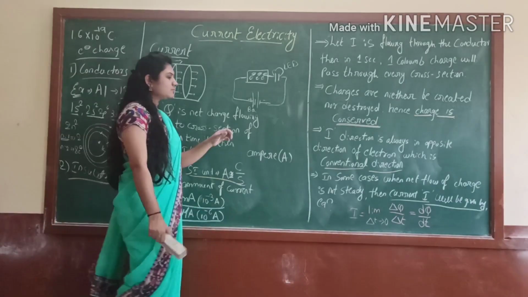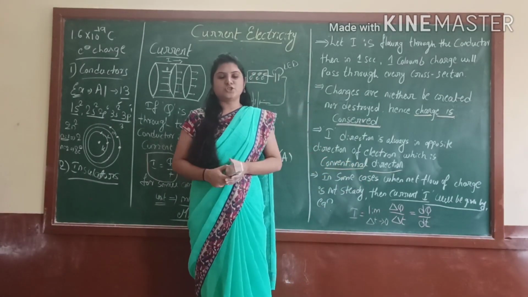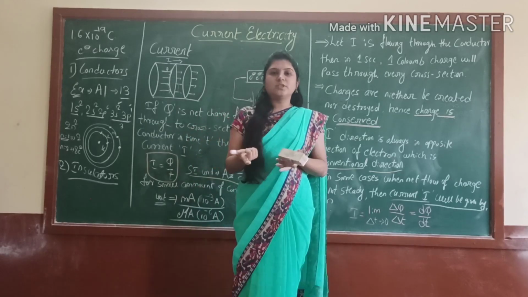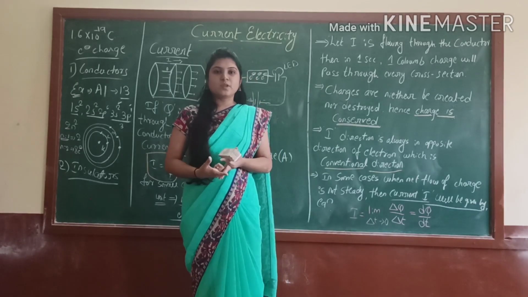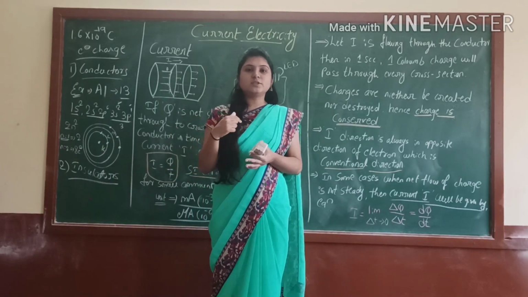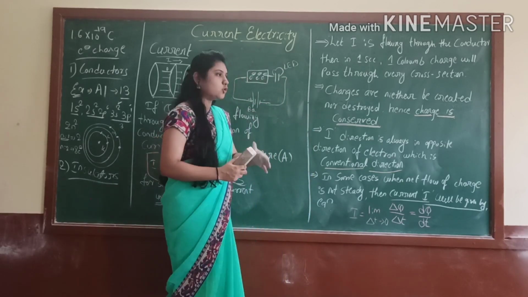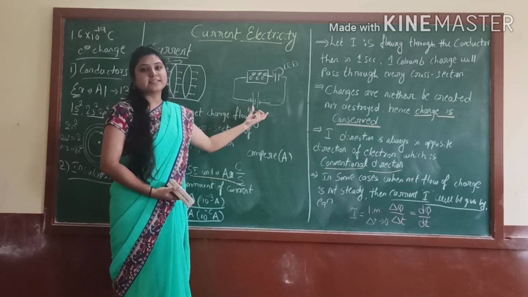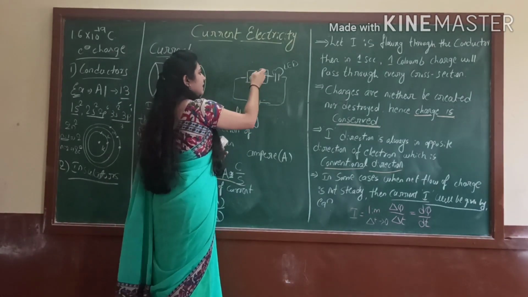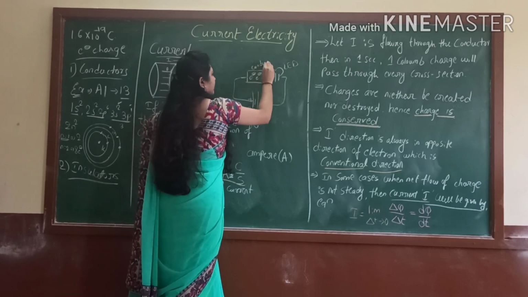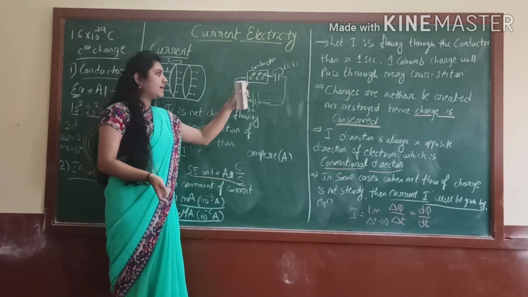Right. So now we have to define one more definition, that is the conventional direction. See, we come to know that the motion of the charge itself is the current. Right. So in what direction will they move? Upwards or downwards? Backwards or forward? We don't know in what direction they are moving. Correct. So now I am going to discuss that, the direction of the current. So here electrons are already present. This is one conductor, taken as a conductor, and here electrons are present. I already told you, they are at the rest position.